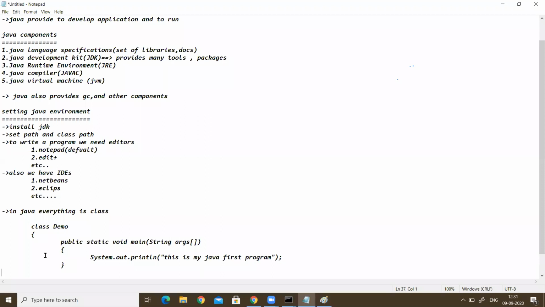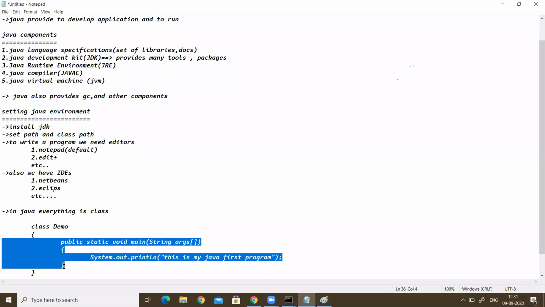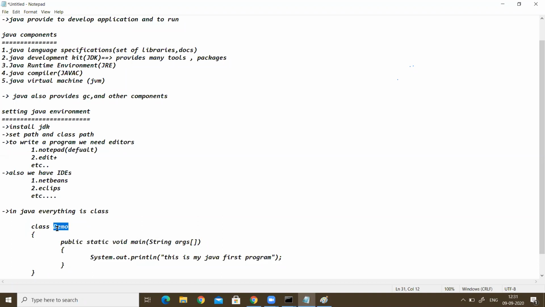Then next I can close the class. This class opened, and now I close it here. This is a sample program. Here we are writing within the class, between the open brace and close brace. This is the scope of the class. The class name is Demo.